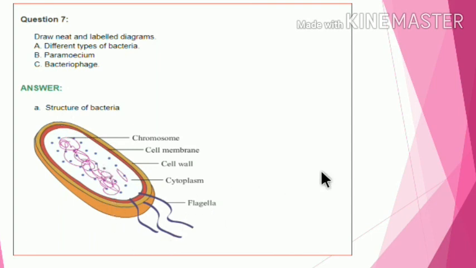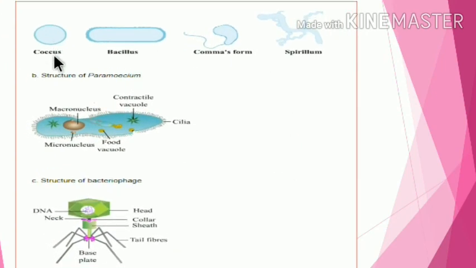Then different types of bacteria are in second. Second diagram is coccus, bacillus, comma shape, spirillum. And first bacteria is in circular shape.